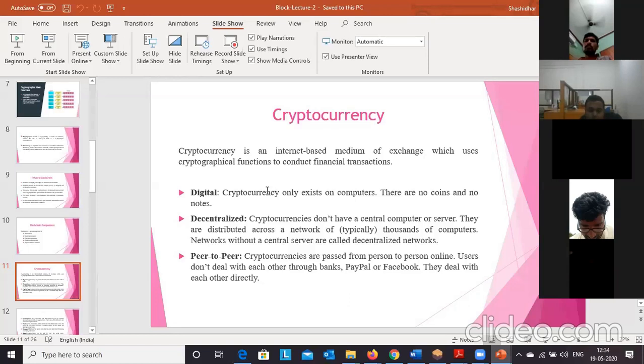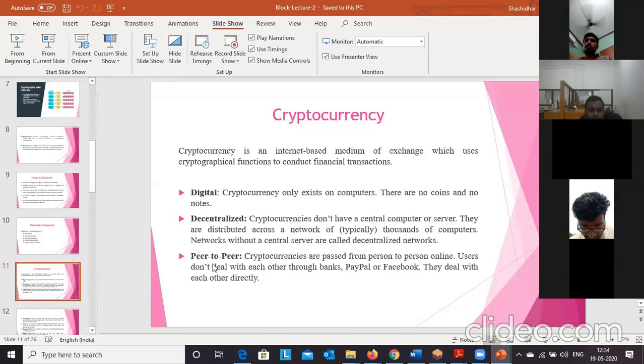What are the properties of cryptocurrencies? First of all, we need to know cryptocurrencies are digital. It means cryptocurrency only exists on computers, so there are no notes like denominations or coins. Next, cryptocurrency is decentralized, so it is not controlled by any banks. Cryptocurrencies do not have any single computer or server. They are distributed across the networks. So that is the decentralized network.